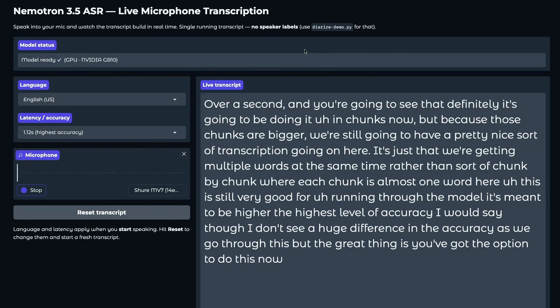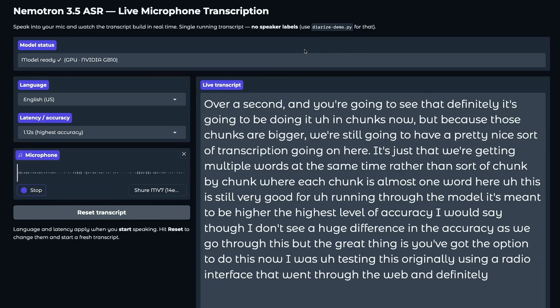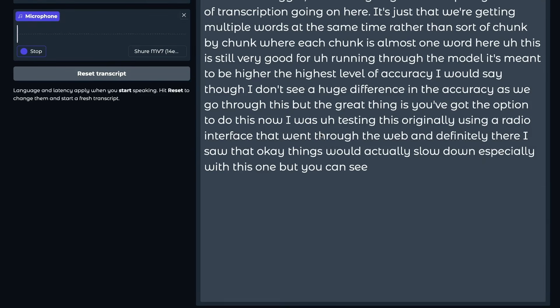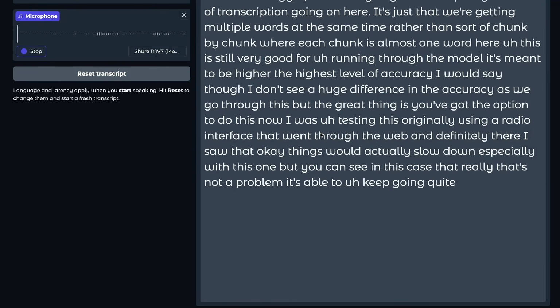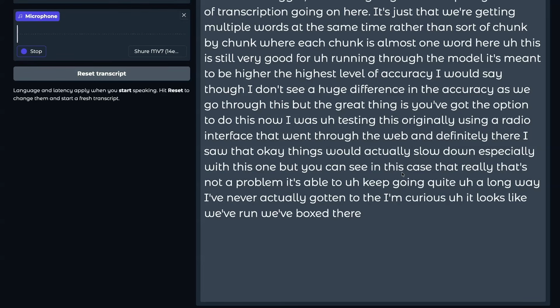Now, I was testing this originally using a Gradio interface that went through the web. And definitely there, I saw that things would actually slow down, especially with this one. But you can see in this case that really that's not a problem. It's able to keep going quite a long way. I've never actually gotten to the end, so I'm curious to see. It looks like we've filled out the box there. Oh no, okay, so it was basically just catching up, and it's still going here. What are we going to see?